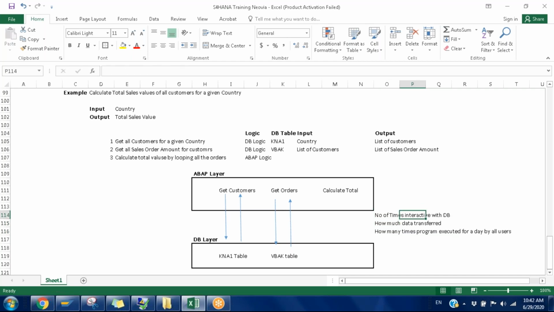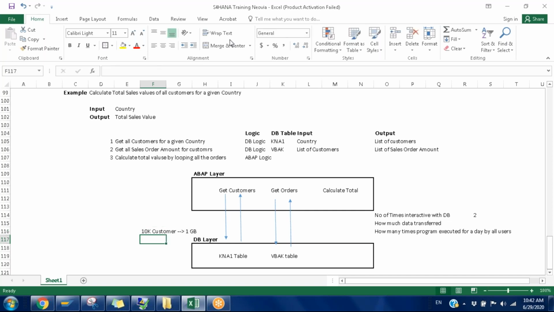First, the number of DB interactions for a single execution is 2. How much data transfer? Let's assume that for one country there are around 10,000 customers, and that 10K customers' data is going to be 1 GB.